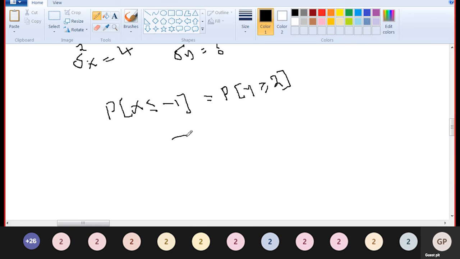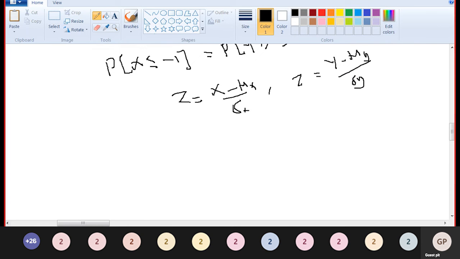Now, what is the standard normal variate? Z is equal to X minus mu divided by sigma. For the random variable Y, Z equals Y minus mu y divided by sigma y. First, convert to the standard normal variate.